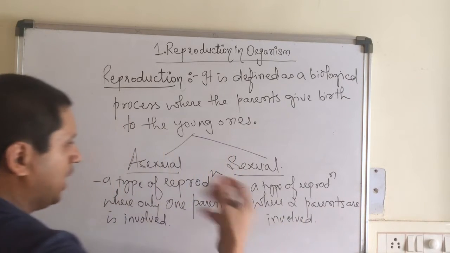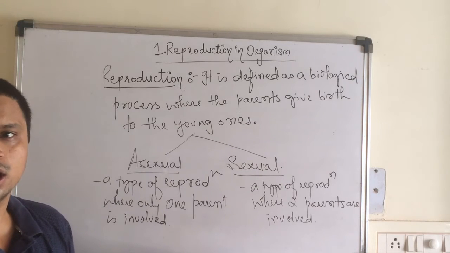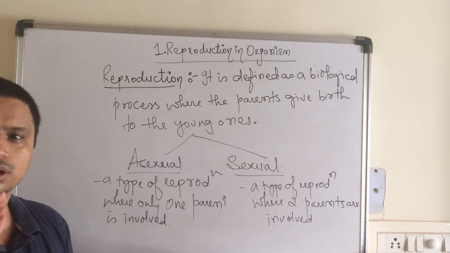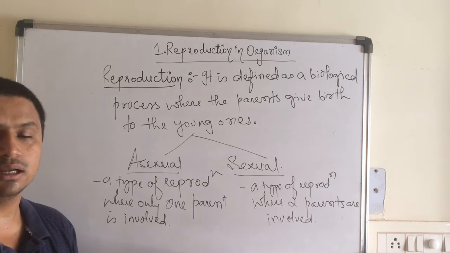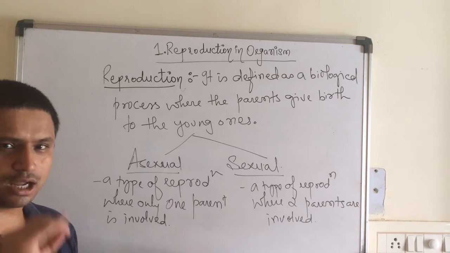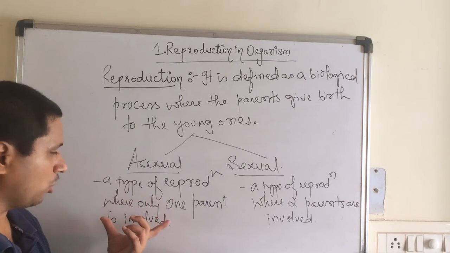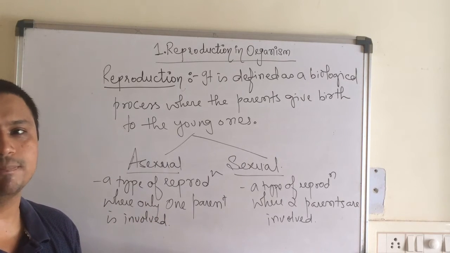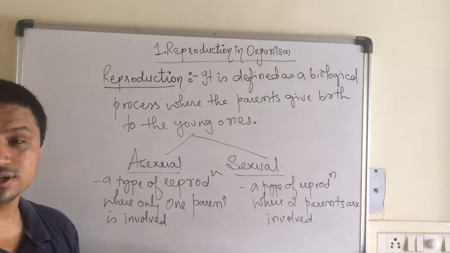Now, we have seen that in the asexual mode of reproduction there is only one parent, so the daughter cells will be exactly identical to the parent. Now, the daughter cells which are exactly similar to the parents, do they have the same genetic structure?